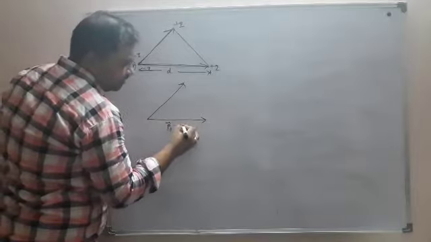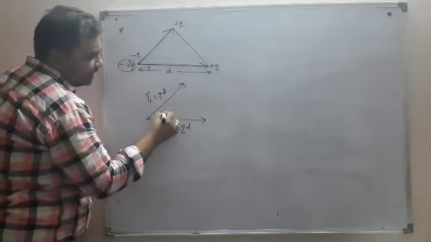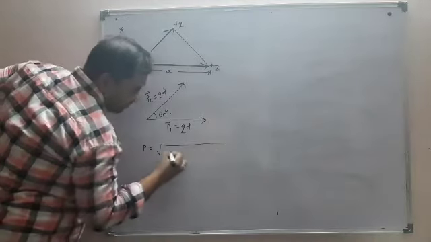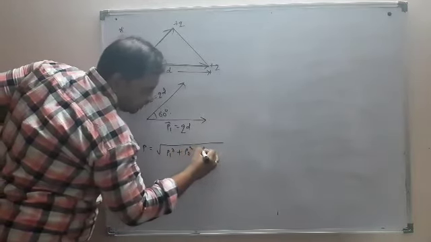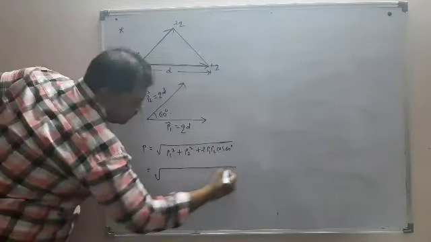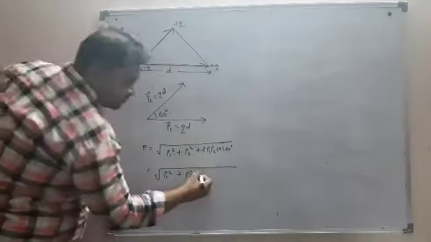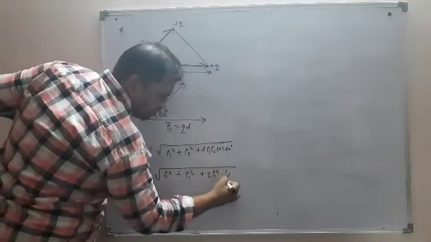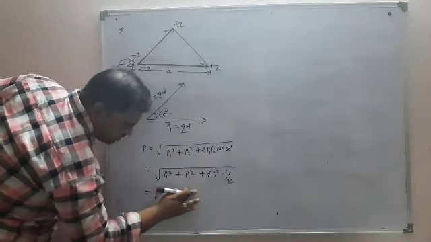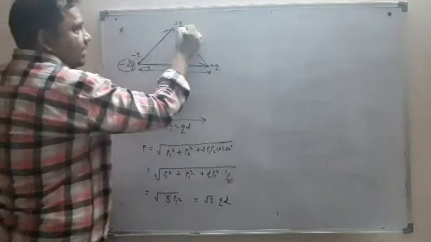This P1 will be equal to QD. This P2 will also be equal to QD, and the angle between them will be 60 degrees. The resultant dipole moment P is again under root P1 square plus P2 square plus 2 P1 P2 cos 60. Even for P2 square I can write P1 square because the magnitudes are the same. 2 P1 P2 is again 2 P1 square, cos 60 is 1 by 2, the 2 will get cancelled, so it is under root 3 P1 square. So basically it is root 3 QD.